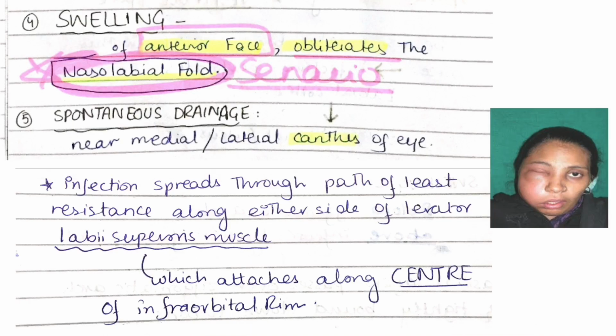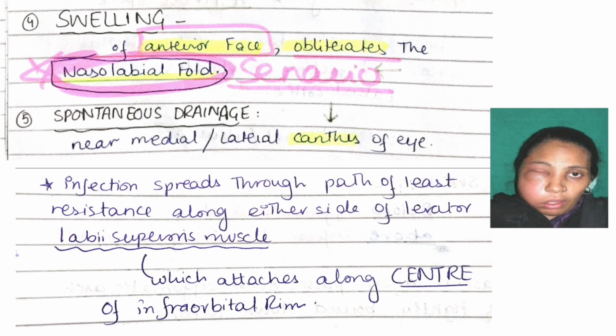Clinical picture of canine space infection: there is swelling over the anterior face, as shown in the figure. It obliterates the nasolabial fold, which is one of the diagnostic points of canine space infection, and there is spontaneous drainage near the medial or lateral